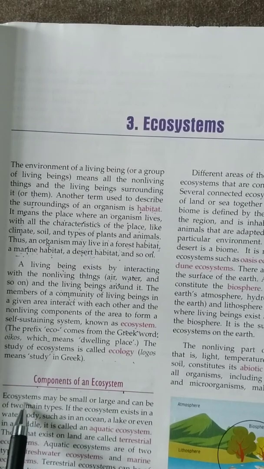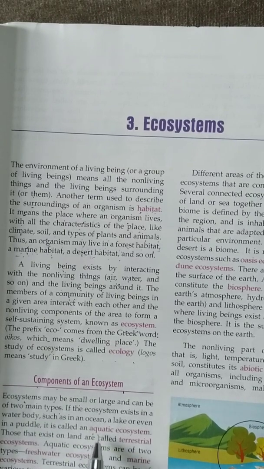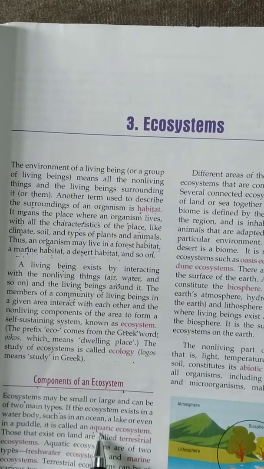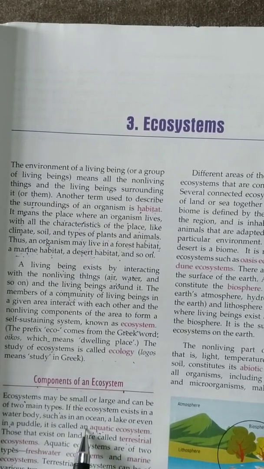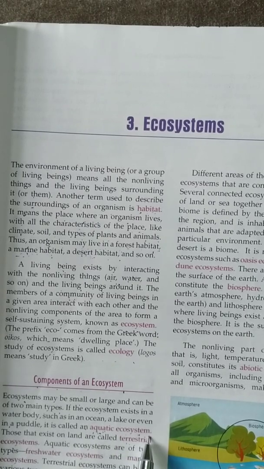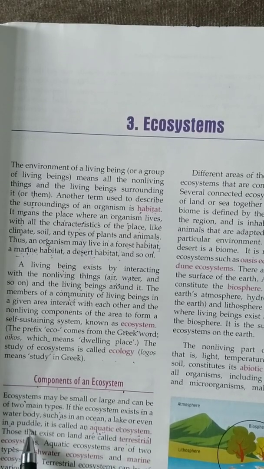Beta, all the ecosystems, whether they are small or large, are divided into two main types. First, the aquatic ecosystem, and the second is the terrestrial ecosystem. Beta, the ecosystems which exist in water bodies are called aquatic ecosystems, such as an ocean, a lake, or a puddle.